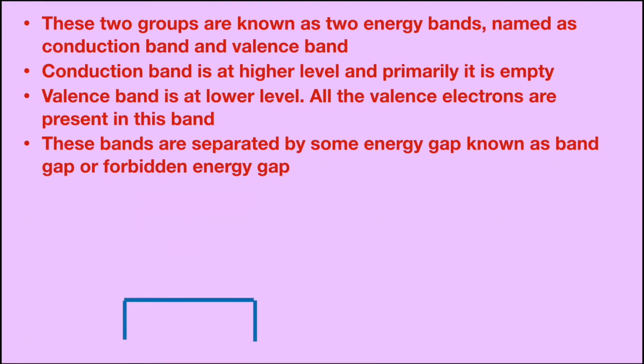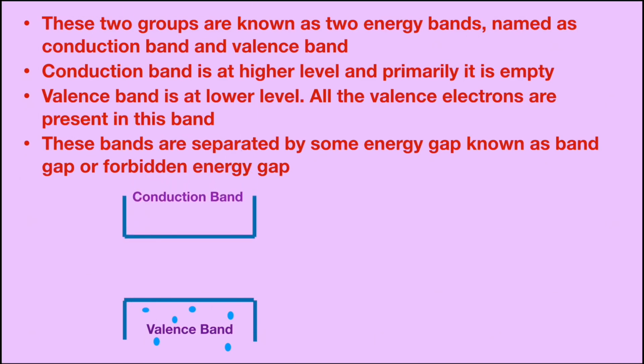I am sharing another view of these bands. This is the lower one which has valence electrons, and it is known as the valence band. So we have drawn here the valence band, it is filled with valence electrons. The upper one is the conduction band, and this conduction band is empty. There is no electron present in this band, and the gap between these two bands is known as band gap.